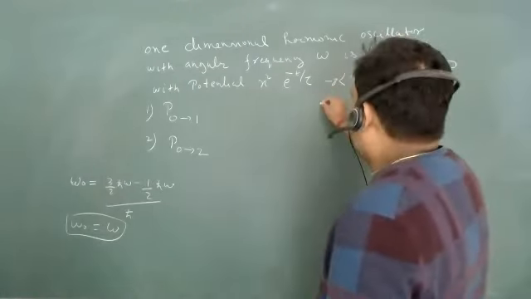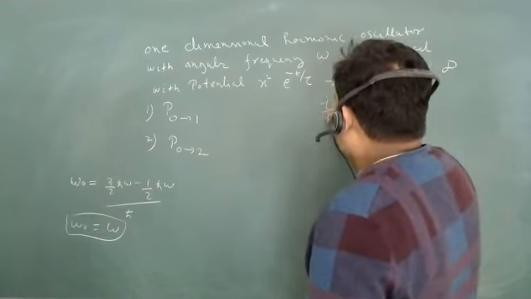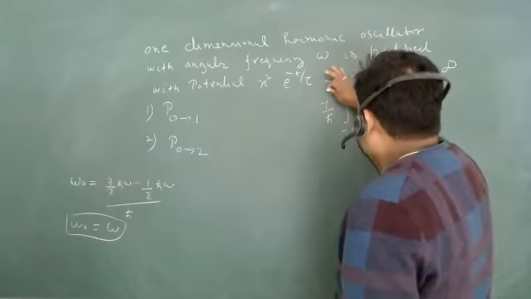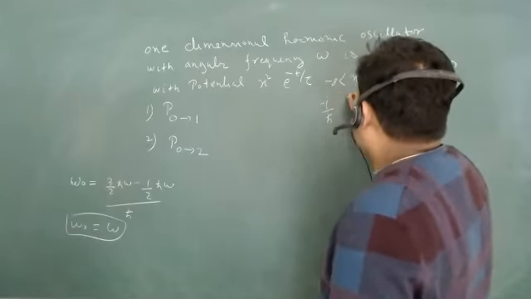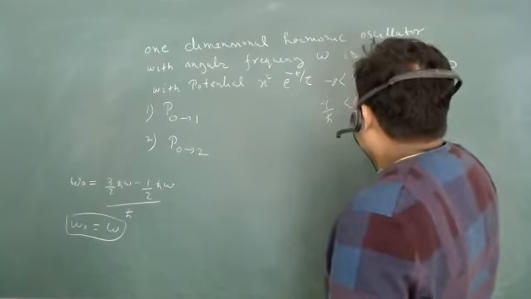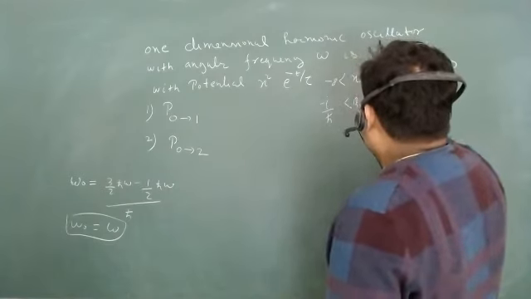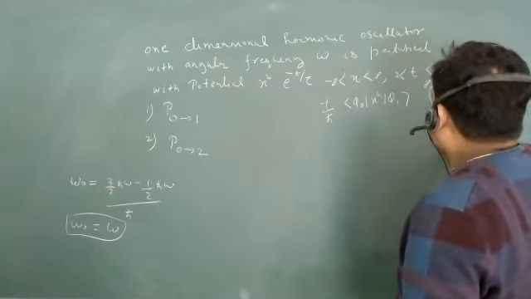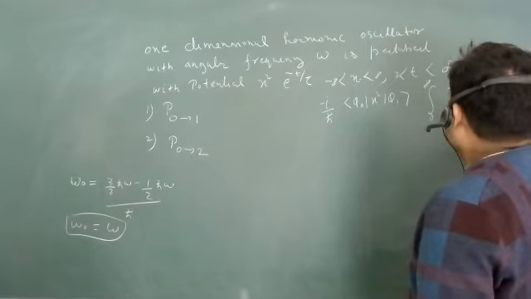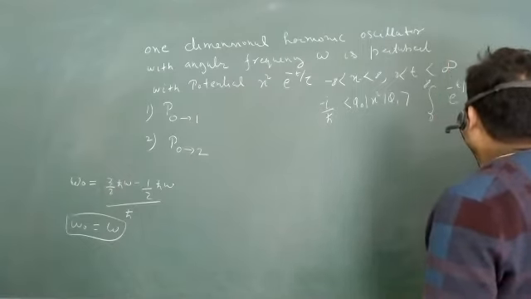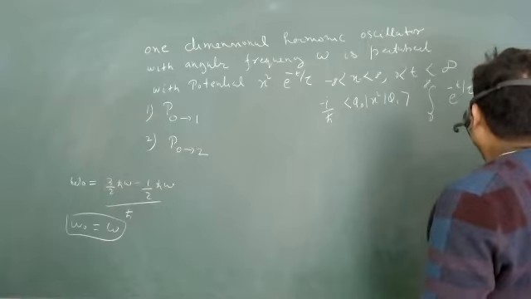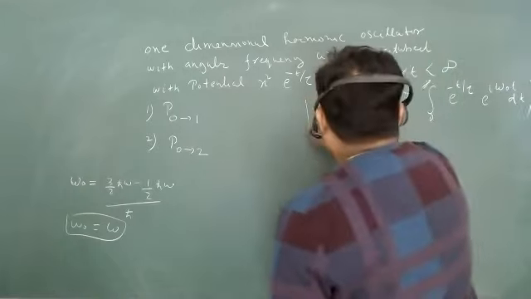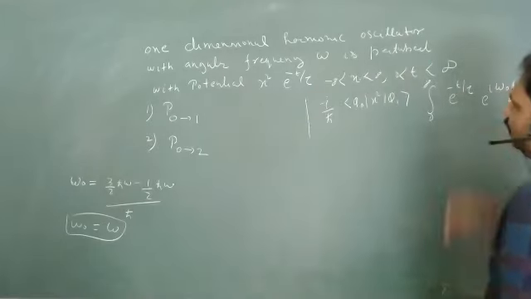Again we have to go for this formula, minus i upon h cut. Basically, this can be separable. So I can go for phi 0 x square phi 1 and integration 0 to infinity e to the power minus t upon tau e to the power i omega t dt. We have to go for this integration and take the mod square.